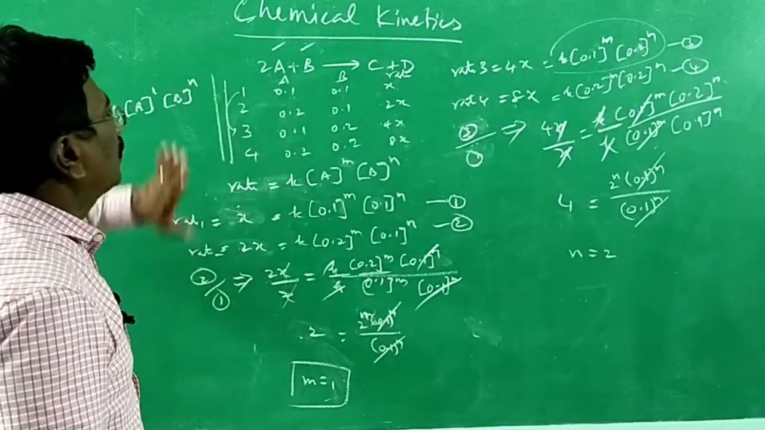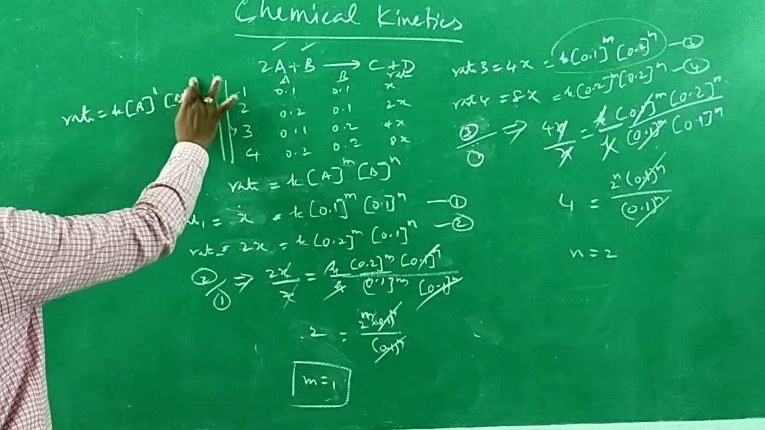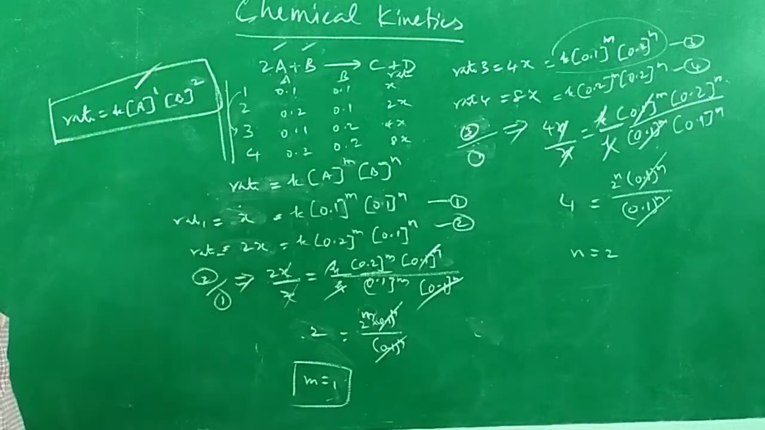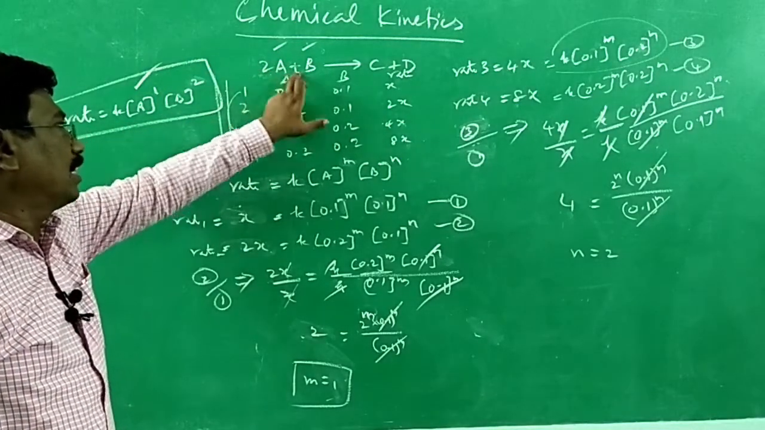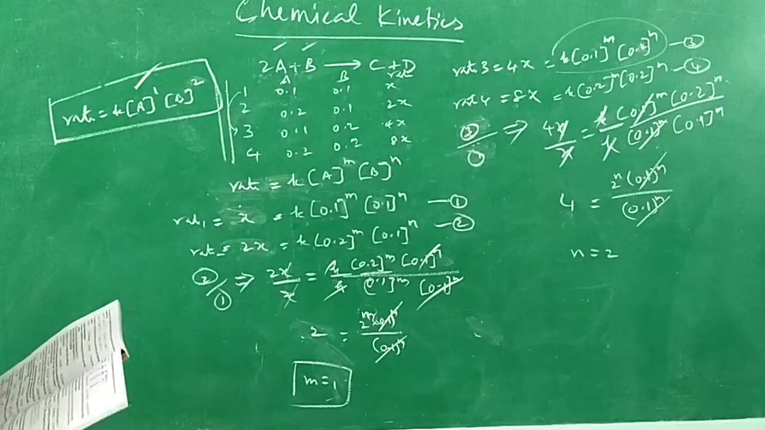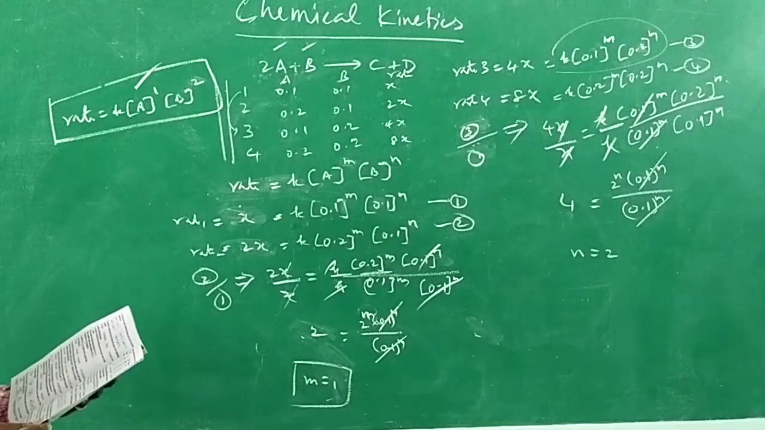n is equal to 4 means b is equal to 4. N is equal to 2 means b is equal to 2. This is the rate law. Order with respect to A is 1, order with respect to B is 2. Not as per the stoichiometric equation. That is the rate law. So the option is A power 1, B power 2. That is, B option is the correct option.